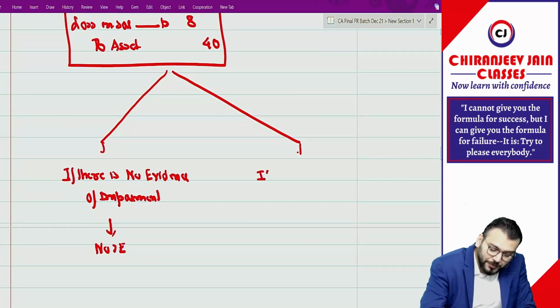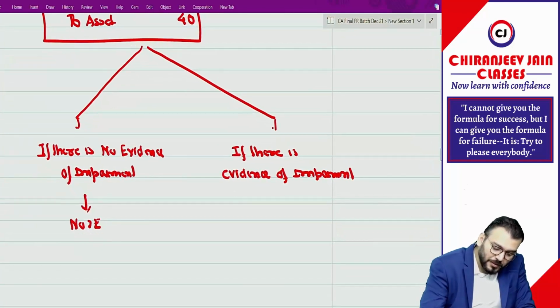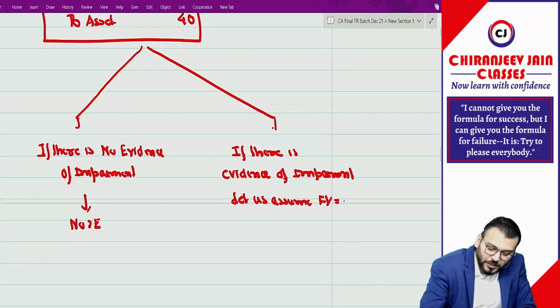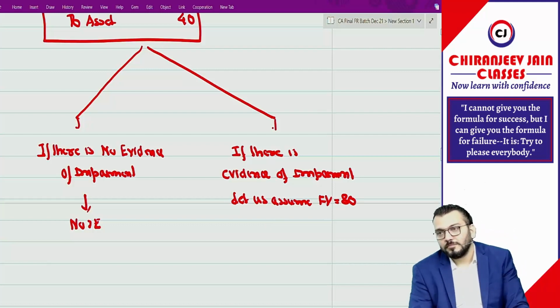But if there is evidence of impairment, let us assume fair value is also 80.